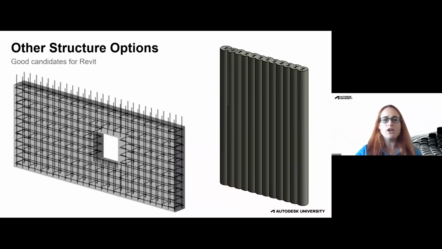Right. And so for elements like this, I like to think about what the basic shape is, because it's hard to think about using building tools for non-building structures. So if the basic shape mimics a column or a beam or a wall or floor or foundation that we have out-of-the-box tools for, we can pretty easily deal with that within Revit.